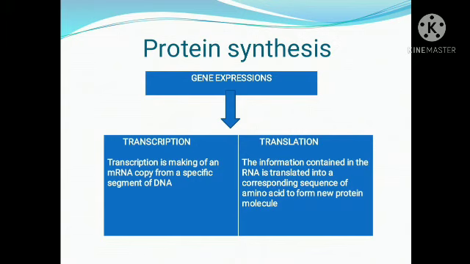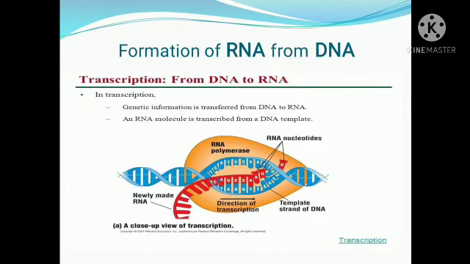The messenger RNA which is formed during transcription is translated into protein through translation. So the gene expression contains two processes, transcription and translation. Now let us see the transcription in detail.